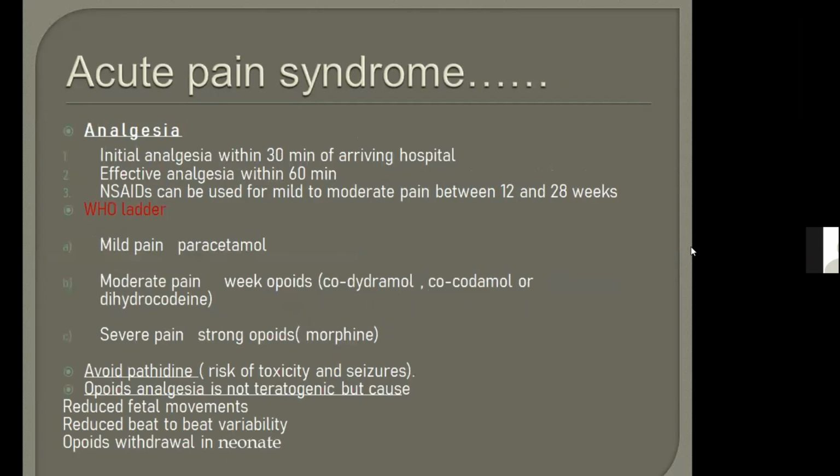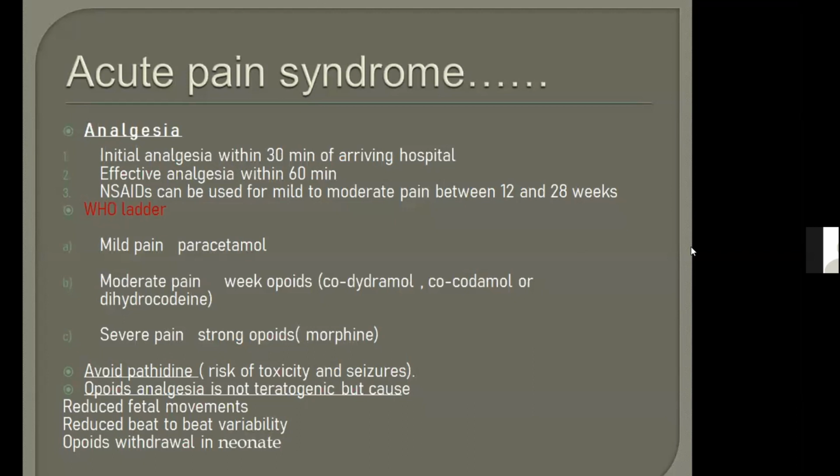So what are the basic investigations for sickle cell crisis? Complete blood count, renal function test, and reticulocyte count. Very good. So what are the major points of management in acute painful crisis? Initial analgesia within 30 minutes of arriving in hospital, and effective analgesia within 60 minutes. Remember, if a patient has arrived in hospital and she is complaining of pain and you are suspecting painful crisis, then you have to administer analgesia within 30 minutes, and within 60 minutes it must be effective.